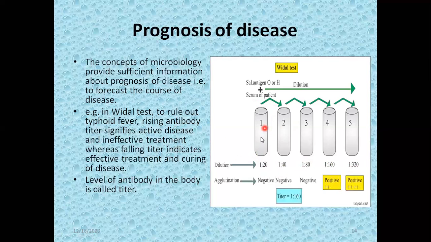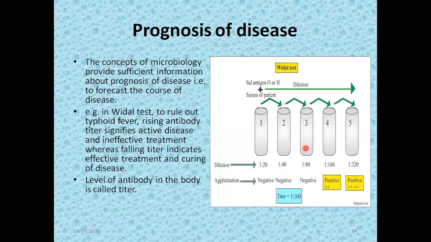Then we check, when we mix 1 part of antigen with 20 parts of the serum, whether agglutination occurs. If there is no agglutination, we proceed, and the test is still negative. There is no assurance that the patient has typhoid fever. We move to the next one. Again, 1 part of the antigen is mixed with 40 parts of the serum, and we check for agglutination. If there is none, we still move towards the third, because there is again no assurance whether typhoid is present or not.